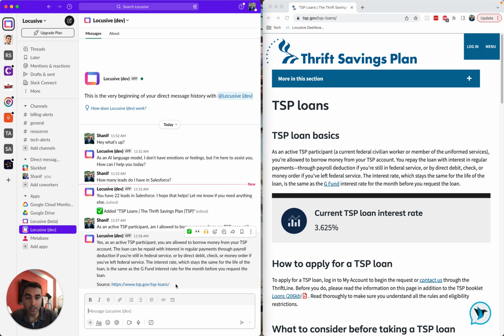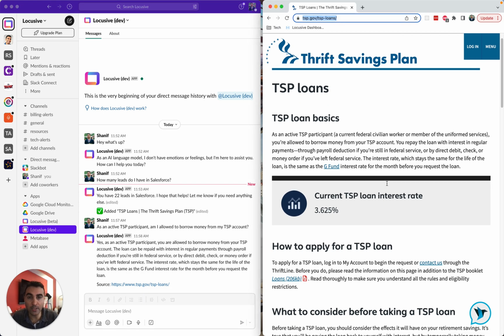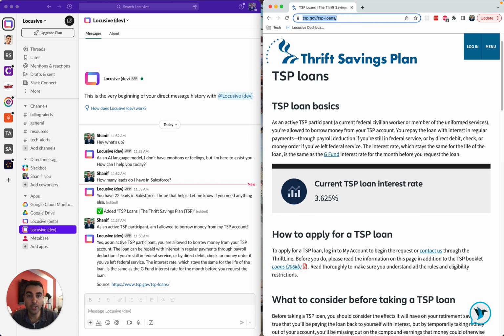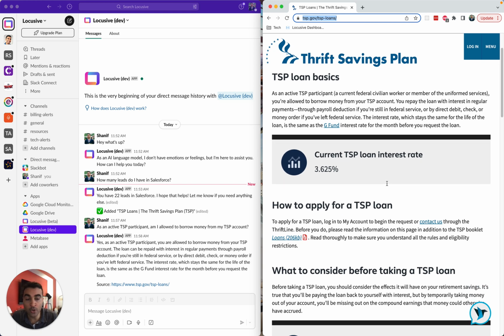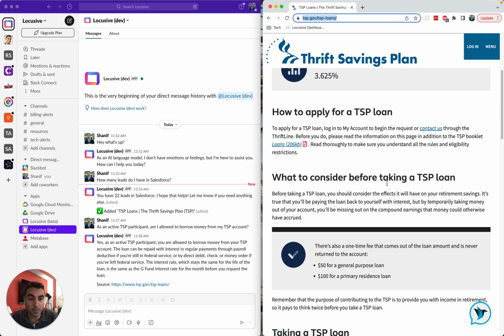Okay, well, that's great. Maybe we can ask it something a little bit more complicated. So maybe I'm trying to use a loan against my TSP account to finance a mortgage. Now, I know you can't do that. You can only finance new homes. But maybe someone else doesn't know that.